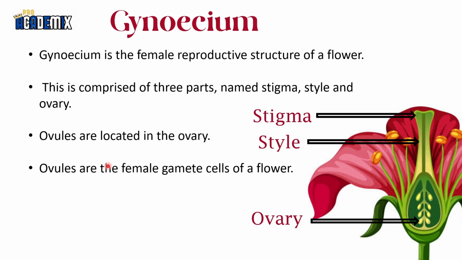Gynoecium. As I told before, the combination of stigma, style, ovary is called gynoecium. As androecium is the male reproductive structure of a flower, gynoecium is the female reproductive structure of a flower. Ovules are located in the ovary here. Ovules are the female gamete cells of a flower.